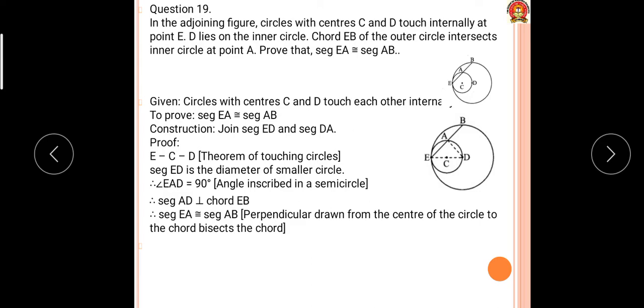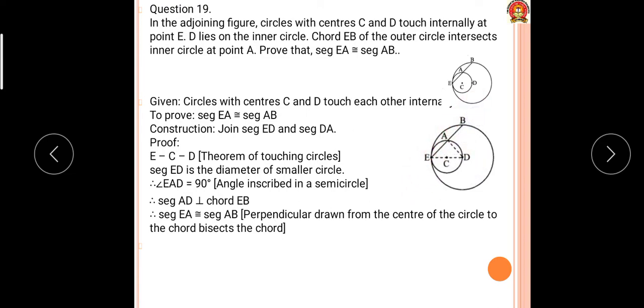Why is DA perpendicular to EB? By the angle inscribed in the semicircle. In the small circle, consider ED as a diameter. Angle EAD is 90 degrees because it is an angle in the semicircle. Now EAD is 90, it means that DA is perpendicular to AB, that is angle DAB is 90 degrees. Therefore DA is perpendicular to EB.